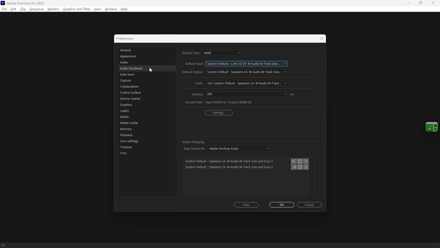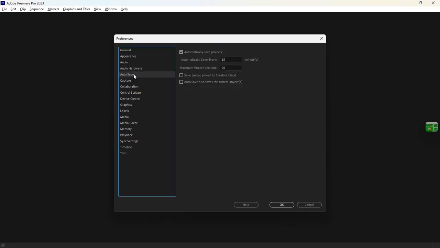So when you come to hardware audio, here you can choose the hardware device. If you're using a sound card, this is where you select that. Currently I'm using an M Audio M Track Solo for my sound card. You have to make sure you put your sound card right, especially if you're doing an edit on Premiere Pro, because if you don't have your sound card right, your video might not be able to play out the audio that is on there.